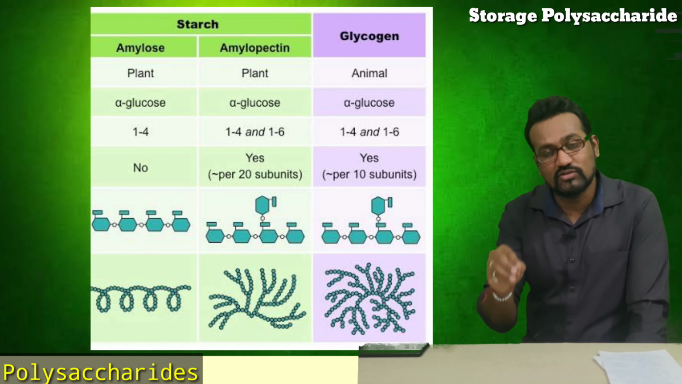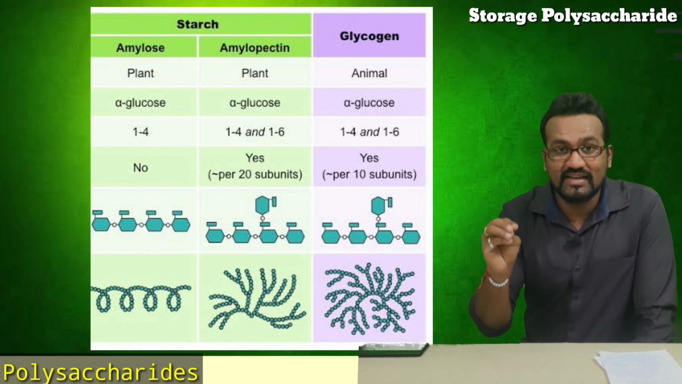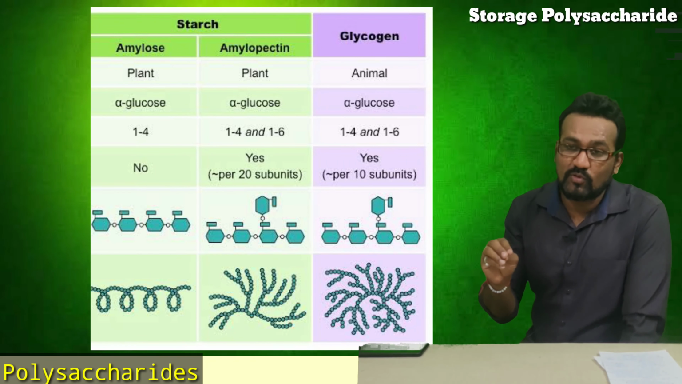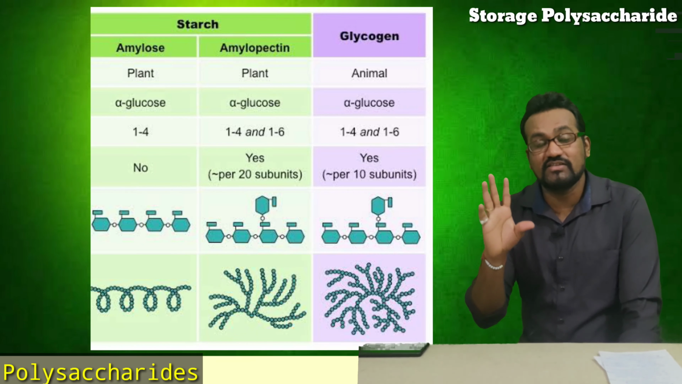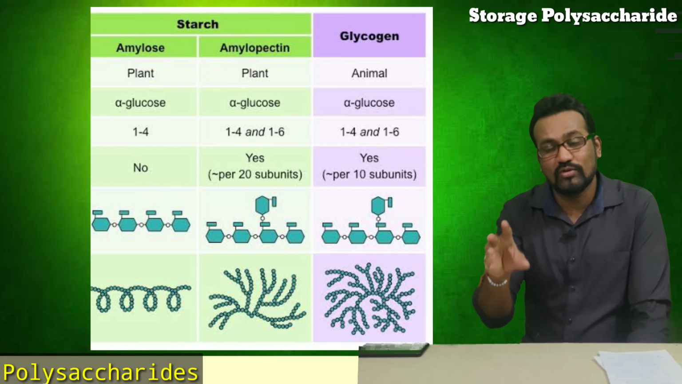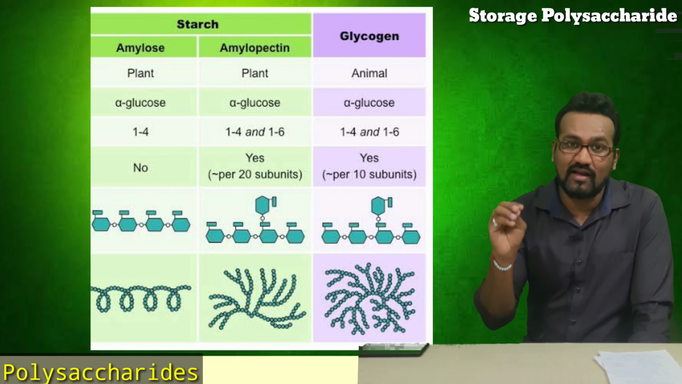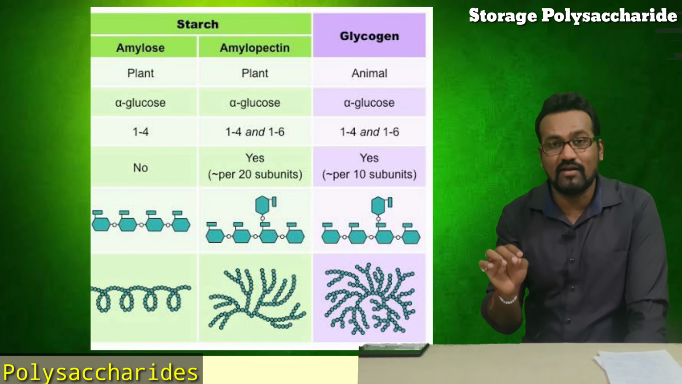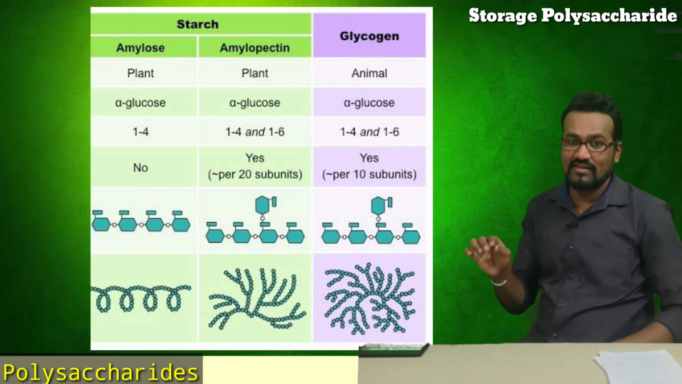This glycogen also shows the amylopectin-like structure. These glycogen molecules are always branched in structure. So definitely they will have two types of linkage, such as alpha 1,4 plus alpha 1,6 glycosidic linkage. So it is very easy to remember.